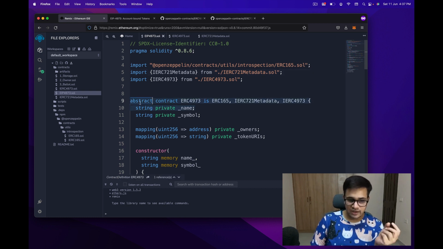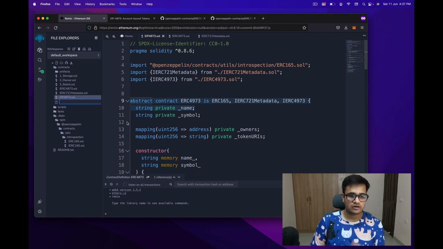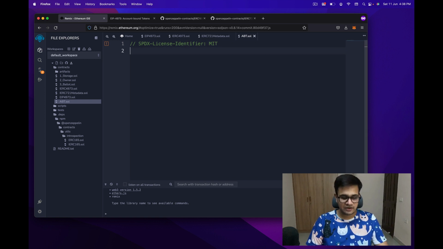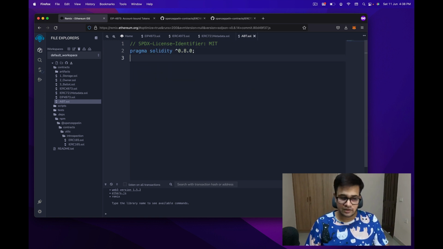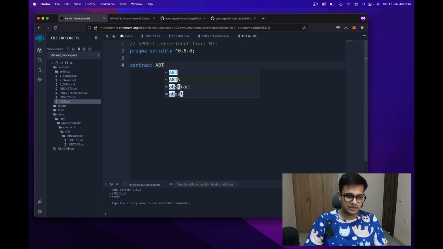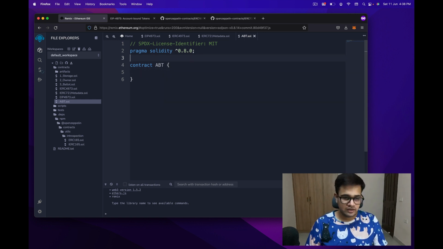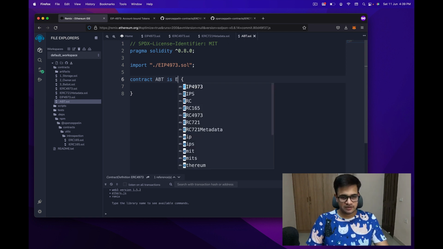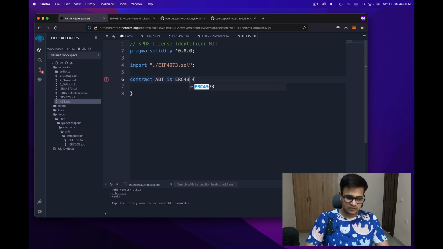But again, this is an abstract file. This is not the final contract. So what I will do is create a new contract called abt.sol. And now in abt.sol, first, of course, we need the SPDX license identifier, and then we need the pragma solidity line. Then we do contract ABT and then just create a simple contract. Now, of course, the next thing that we need to do is import the EIP-4973.sol. So we have imported the EIP-4973.sol, and now we need to write ABT is ERC-4973.